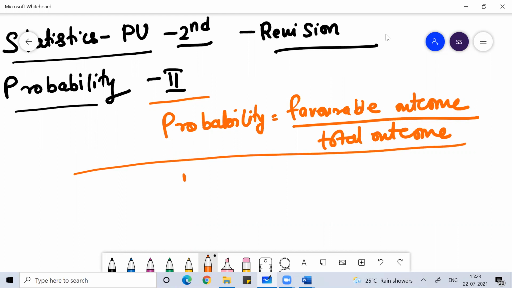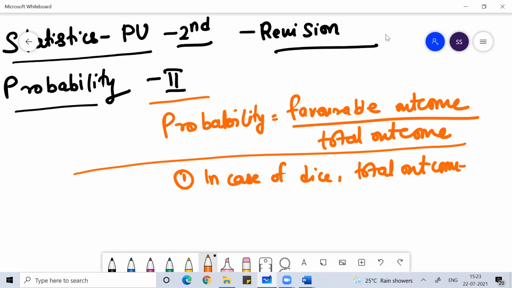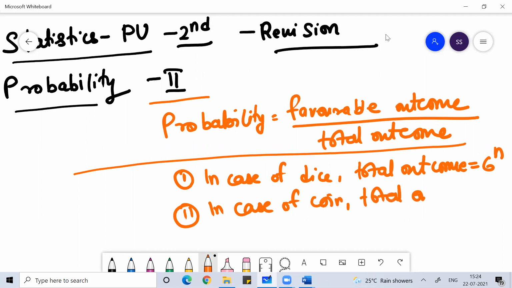In case of dice, you can remember the total outcome follows the formula 6 to the power n. While in case of coin, the total outcome will be equal to 2 to the power n.